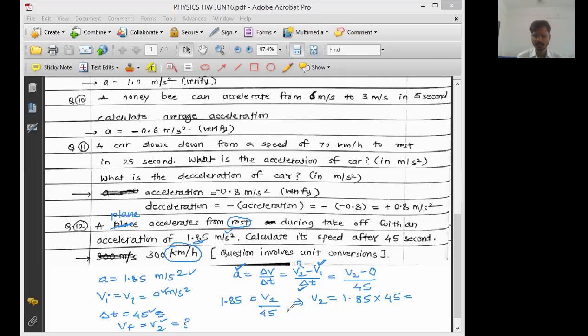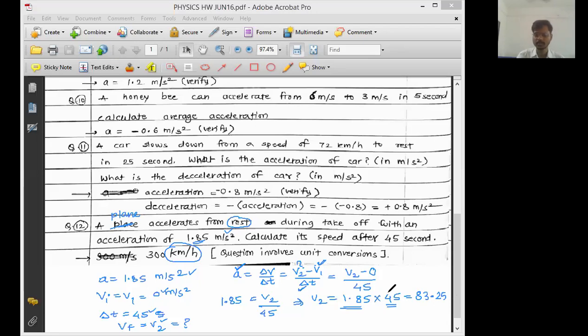Answer should be more than 45, right? 1.8 is being multiplied to 45. This number is more than 1, so the final multiplication will be more than 45. So it should not be 8.3. It should be 83 point something, right? Yes, Sohini, Vidhi. Yes. So answer is 83.25. Yes, Devashish, now you are right. 83.25 meter per second.